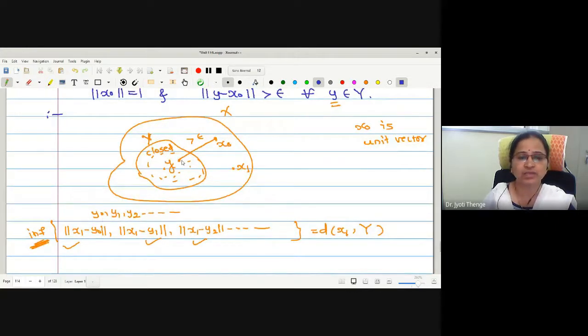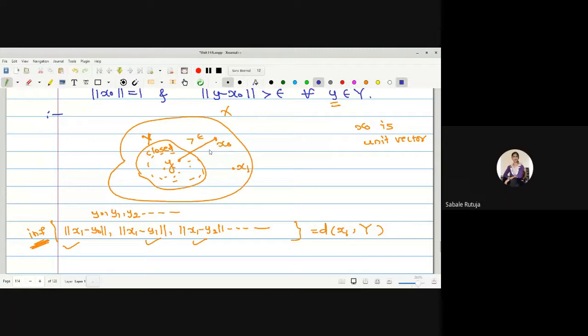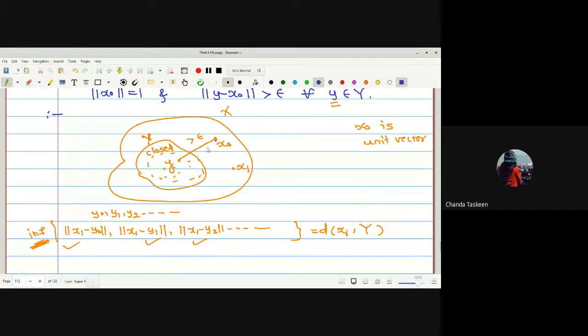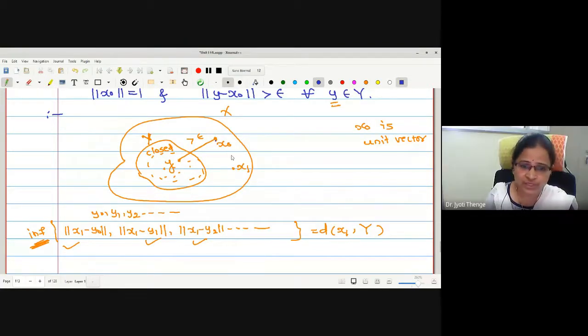Look at this sketch and tell me. What happens if d is 0? The point coincides, so this point is going in Y. But this point x1 we have taken as an element of X which is not in Y. So whenever d equals 0, there exists a sequence of elements in Y. x1 is fixed. There are some elements on the boundary, say here.